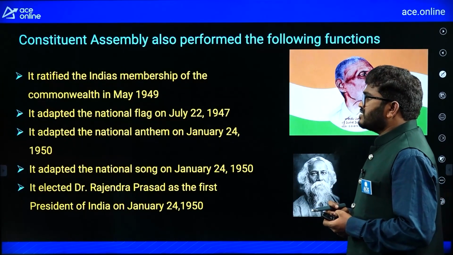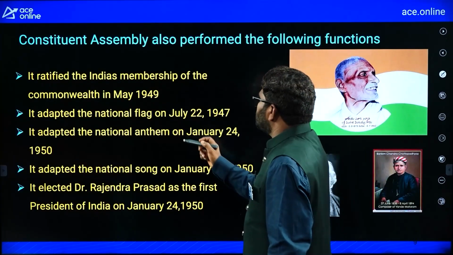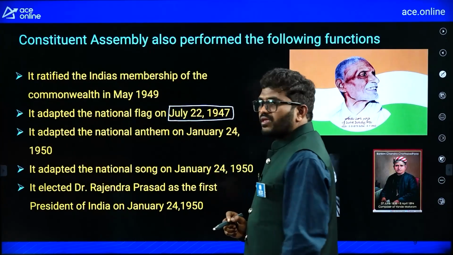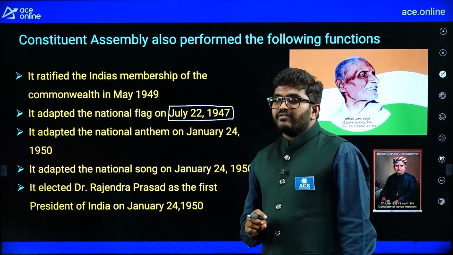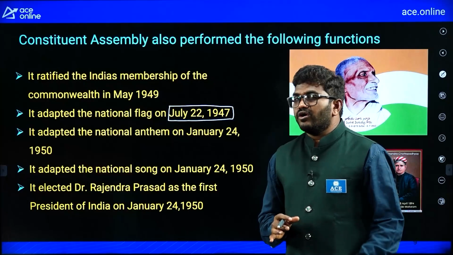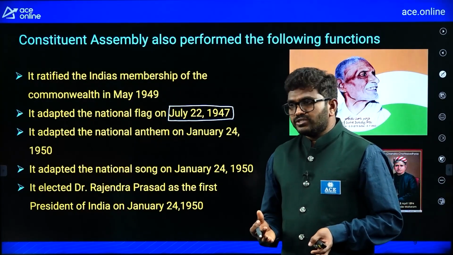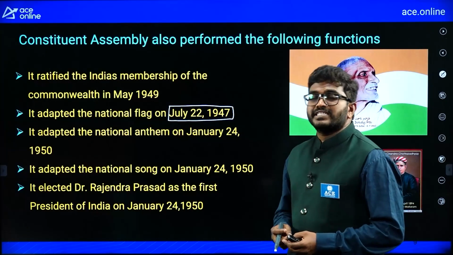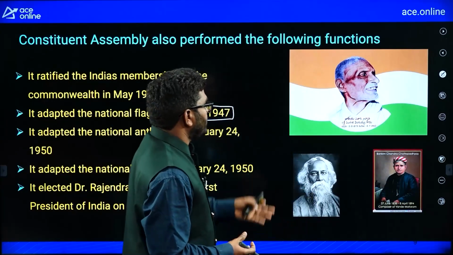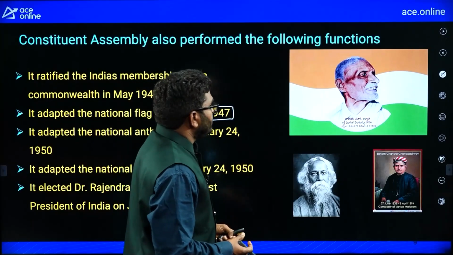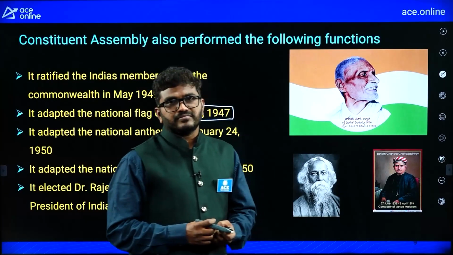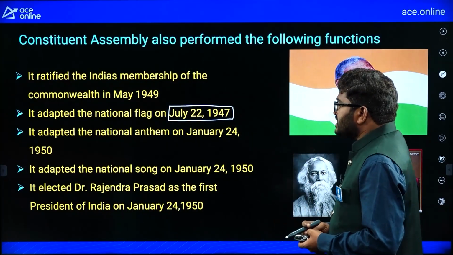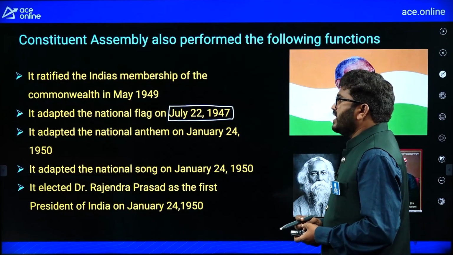And it adopted the national flag on July 22nd, 1947. So, on August 15, 1947, we got complete freedom. Before that, we adopted the national flag. See, the national flag was designed by Sri Pingali Venkayya Garu. Right? And it adopted the national anthem on January 24, 1950.